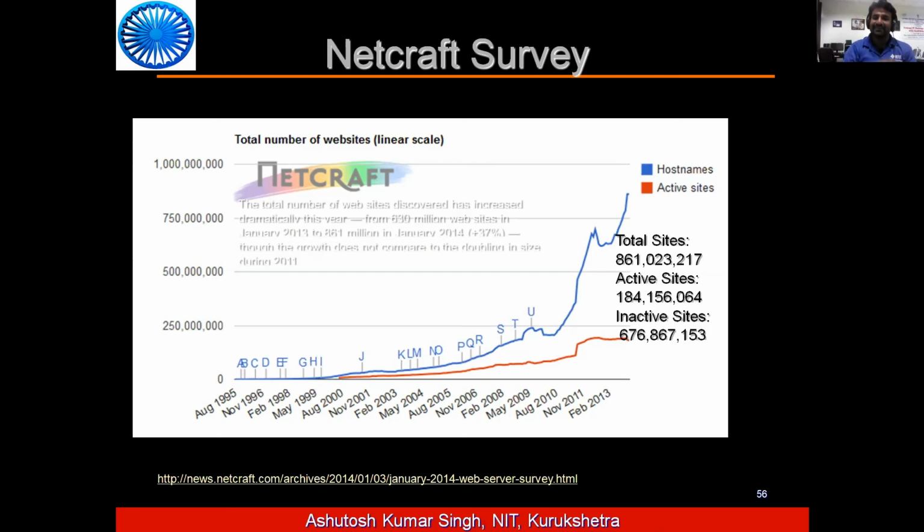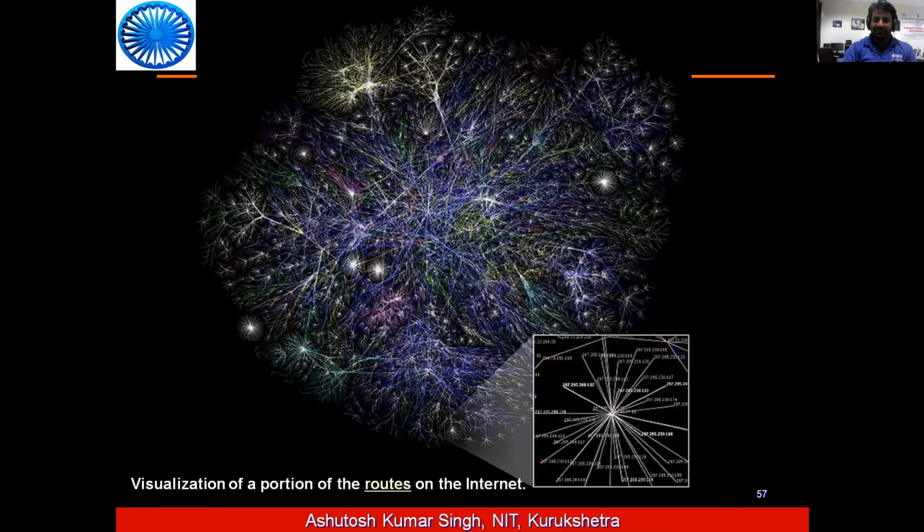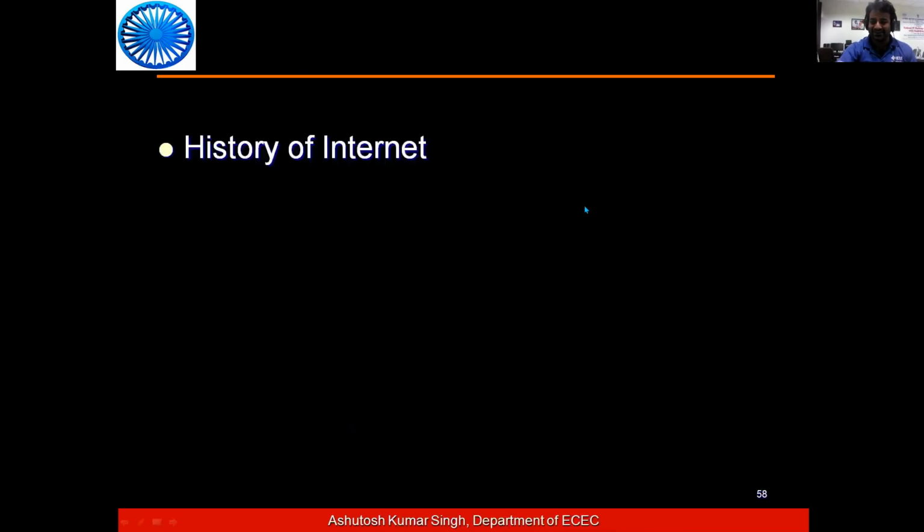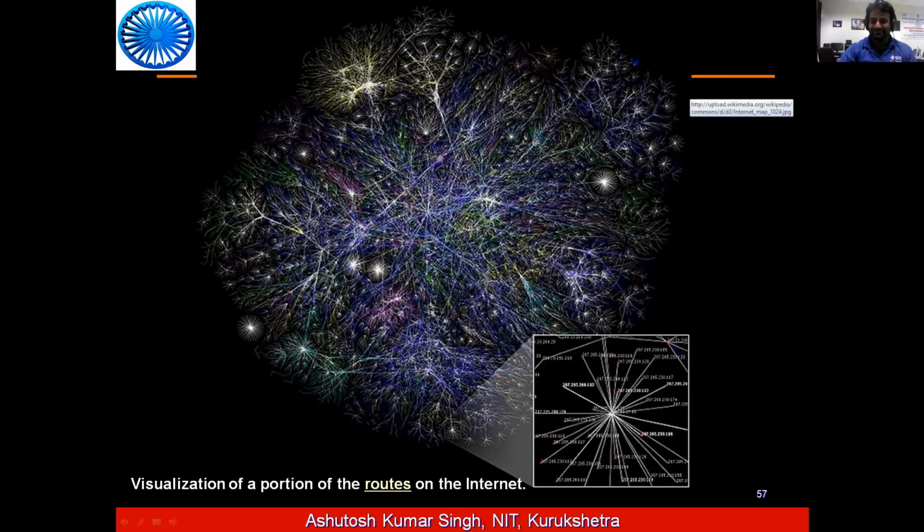So that is the reason. For that, we will have another discussion. So this is the visualization of a portion of the route on the internet. You can see how dense it is, how dense. You can imagine the connections. But one more interesting fact I want to tell you here.